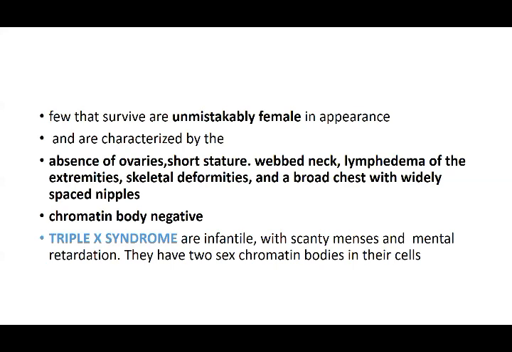Then there is a condition we call triple X syndrome, with infantile scanty periods and mental retardation. There are three X's, that is a trisomy. They have two sex chromatin bodies because two chromosomes are going to be heterochromatin, and they show bar bodies. So that is the difference. In monosomy, the one X is active and the other one is not there, so it does not show a bar body. But when you have an extra chromosome, you are going to have two bar bodies, because already one was present and when one more is there, there is going to be another bar body. So in triple X syndrome, you have two bar bodies.